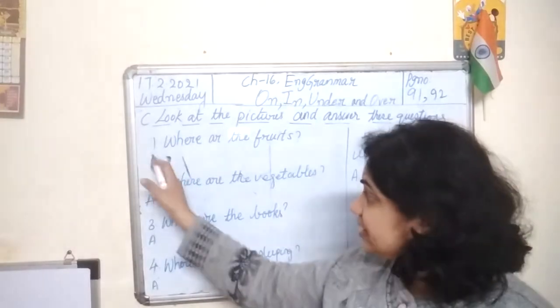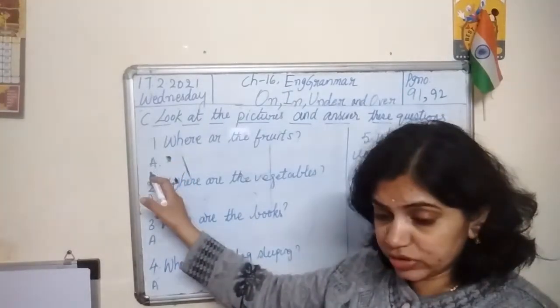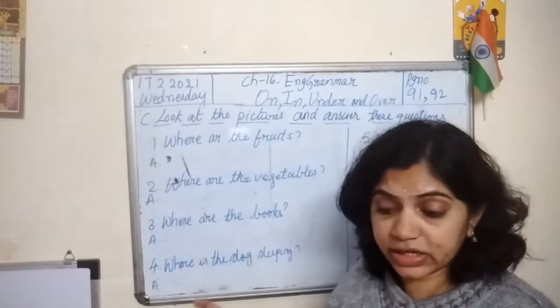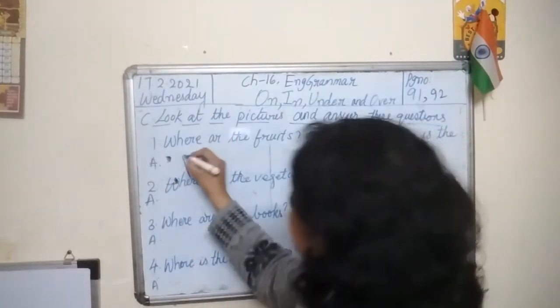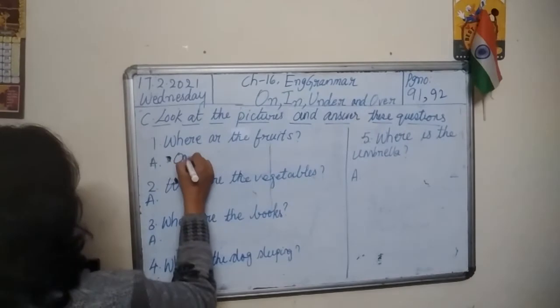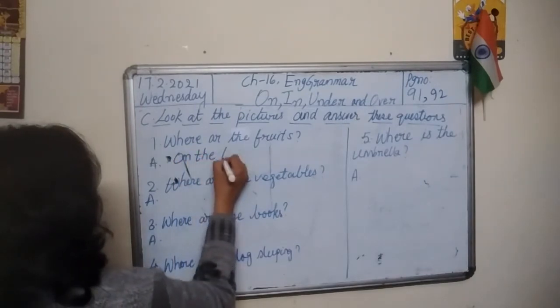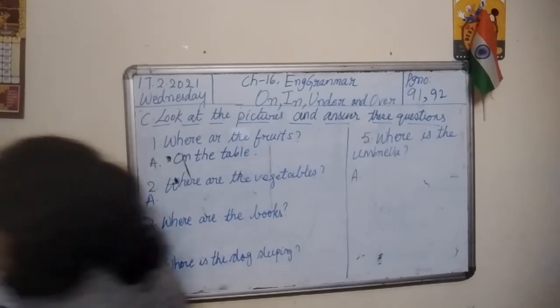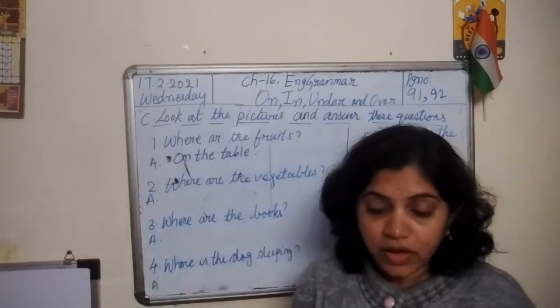You have little space provided under the question. Put your answer and just write on the table. Where are the fruits? On the table. Right there, on the table. On the table. Full stop. Where are the fruits? On the table.